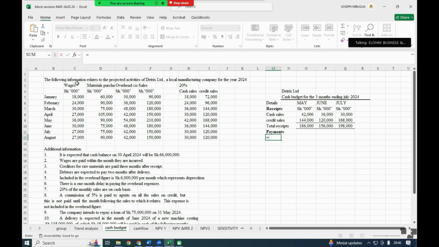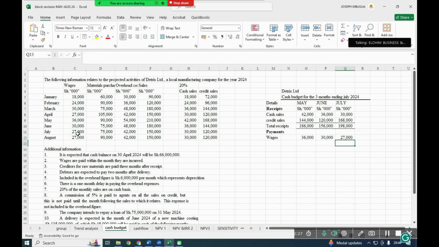So wages are paid within the same month. Wages for May, we had 36. Wages for June, we had 30. And wages for July, we had 27.